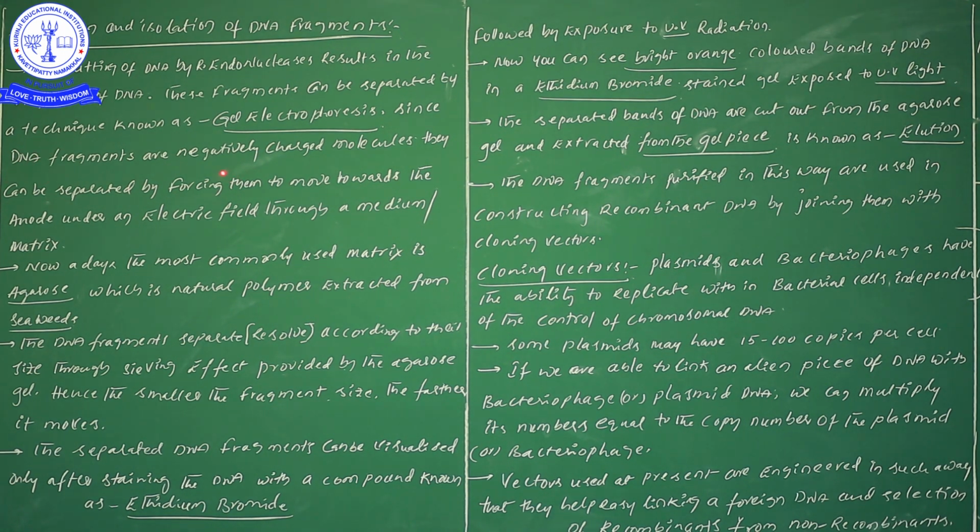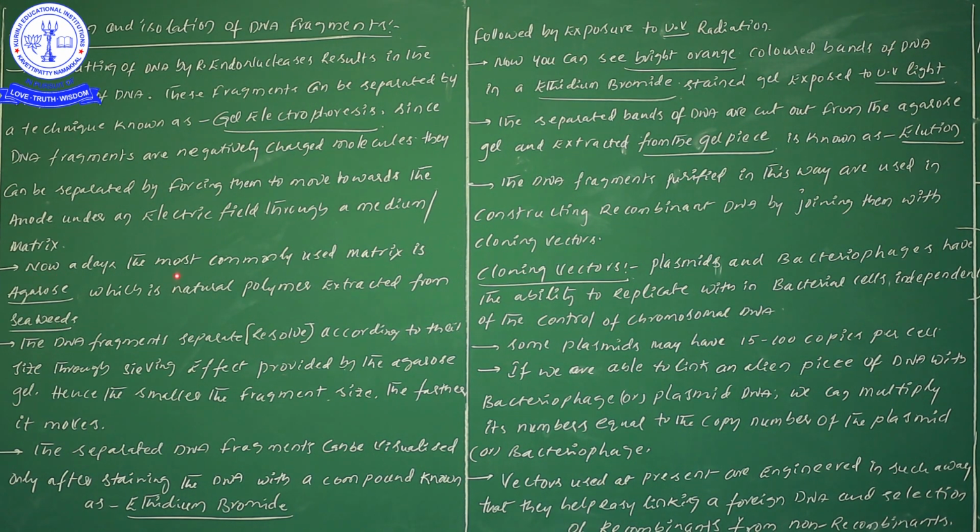These DNA fragments are negatively charged molecules. They can be separated by forcing them to move towards the anode region. Don't forget this line also, it is important from the NEET examination point of view. So when we force them to move towards the anode region, it is under an electric field through a medium, which is nothing but agarose gel. So here one particular medium we will definitely be using. The name and explanation I will give in the next point.